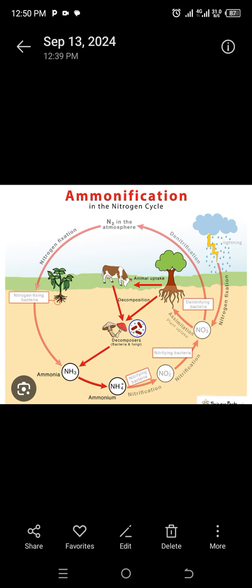Nitrogen fixation in the atmosphere takes place when lightning strikes. When lightning strikes nitrogen gas in the atmosphere, the 2 atoms of nitrogen separate from each other and react with oxygen. Consequently, nitrates form.